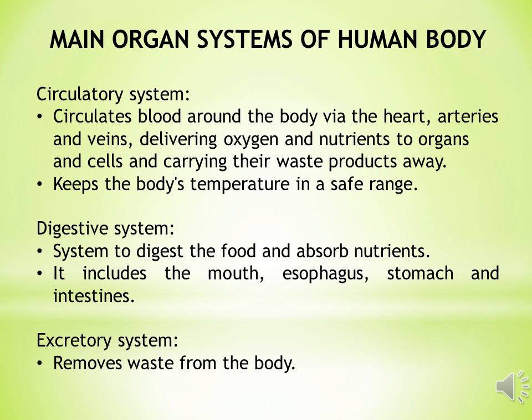The excretory system is for the removal of waste from the body. So, children, in our body, waste is generated in different manners, and that waste has to be removed out of the body. So the body has various mechanisms and systems for removing that waste.